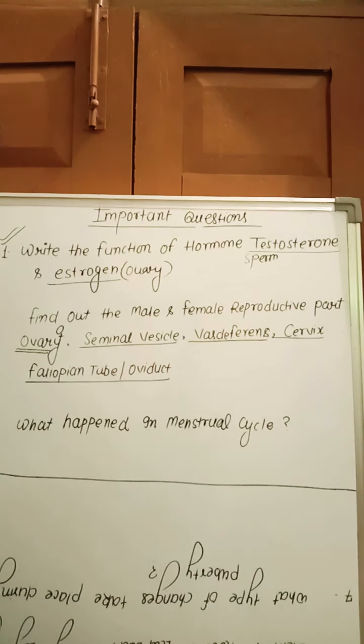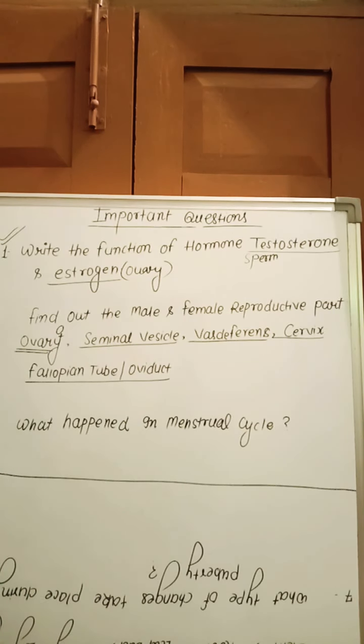Vas deferens is a tube-like structure present in the male. Cervix is the lower part of the female reproductive system. Fallopian tube or oviduct receives the ovum when the ovary produces it. So that is the function of each.